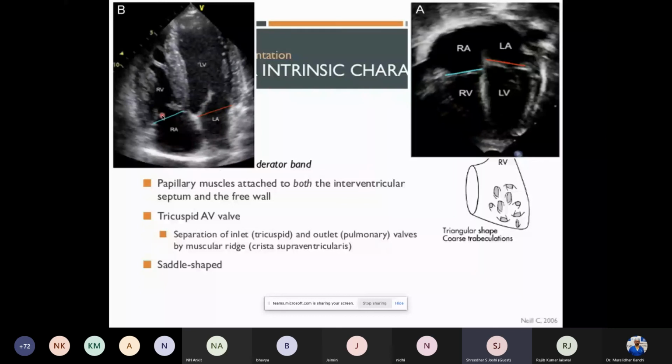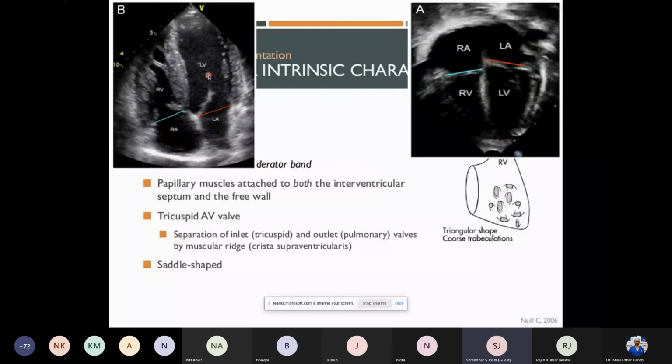Whereas it is exactly opposite on the right side. The septal leaflet of the tricuspid valve is septophilic, that is, there's a tendency that it goes more towards the septum more often than not. So this ventricle keeps its septum clean, nothing goes close to it. The right ventricle has more coarse trabeculae and more attachments on the interventricular septal side. The AV valve is closer to the interventricular septum. So these are a few factors which differentiate a morphological left ventricle from a morphological right ventricle. These look good in a normal heart, and as and when congenital heart lesions come into play, all these multiple factors come into the picture to define whether a given ventricle is a morphological LV or a morphological right ventricle.